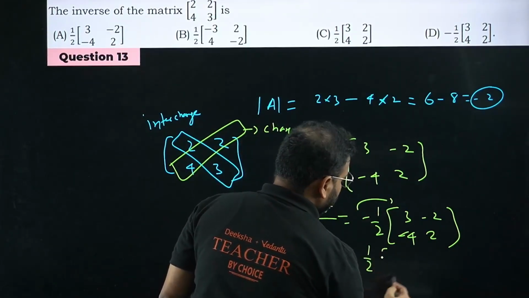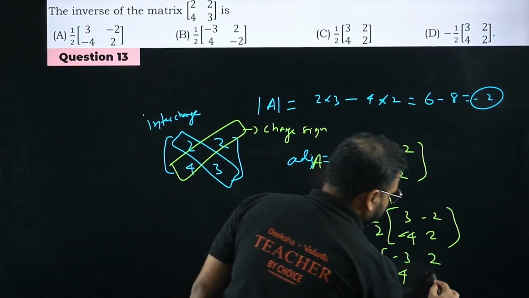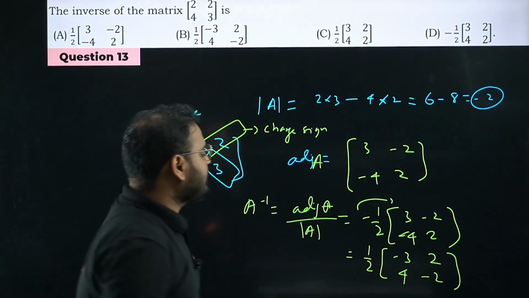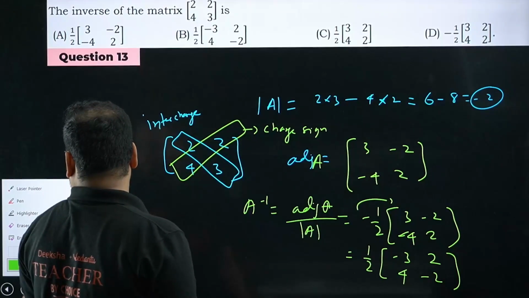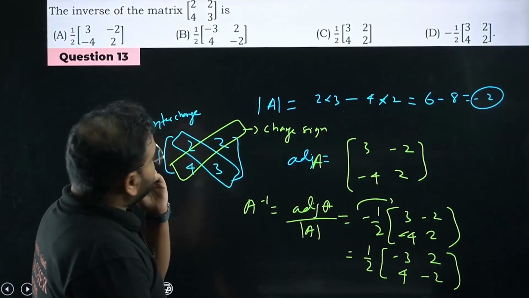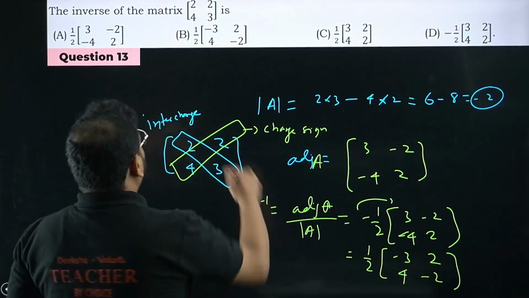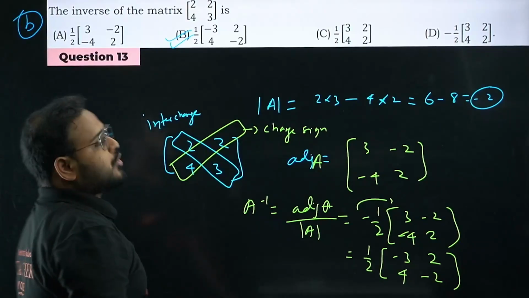You get 1 by 2, it will become minus 3, plus 2, plus 4, minus 2. So the diagonal is negative, the other element is positive. Option B is looking right, sir. Please check. Minus 3, minus 2, 2, 4. Option B is correct. Question number 13 is also done.